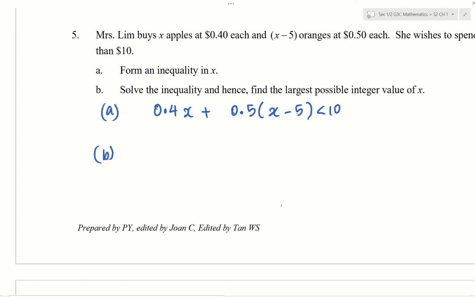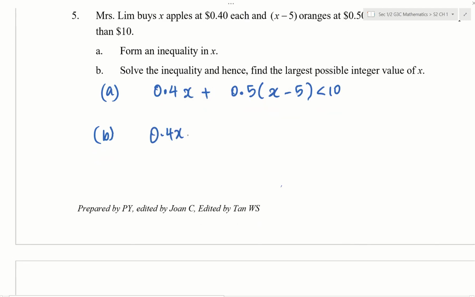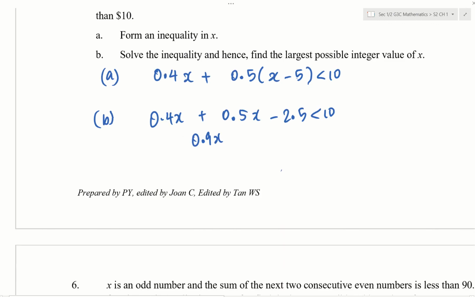Now part B, solve this inequality. 0.4x plus 0.5x minus 2.5 less than 10. So we've got 0.9x less than 12.5. x less than 13 and 8 over 9. So x is less than this value. Find the largest possible integer value of x. Largest x equals 13.